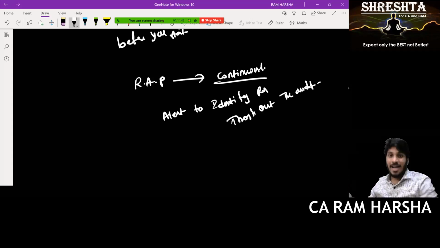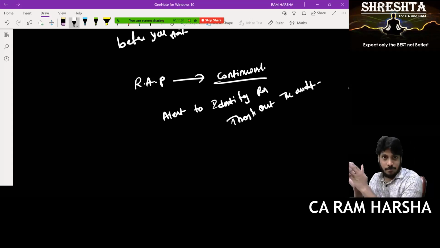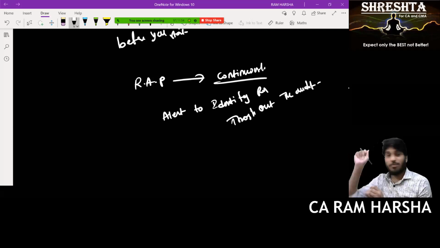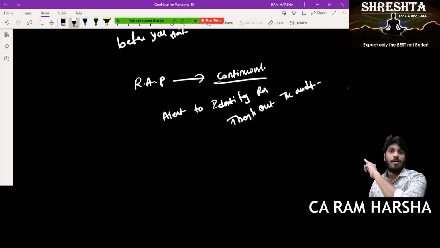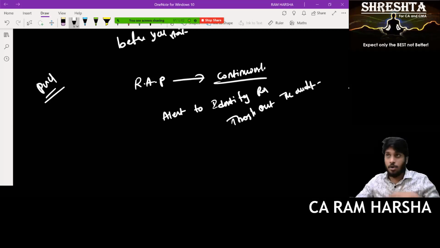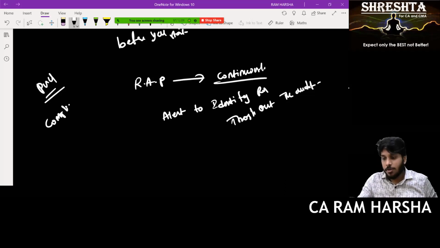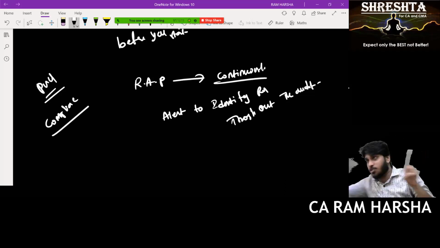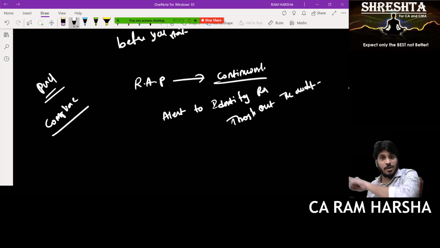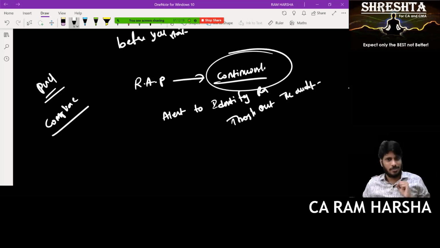In addition to this, I will also tell my team members that whenever you're doing audit, be careful. I'm only giving you certain inputs, certain insights. You have to again find out risks on your own. There will be many other risks which I would not have identified. I verified purchases as a whole. I don't know what the in-depth purchase process is. So dear member, you do the compliance procedure. You are doing purchases, you verify the entire purchase process. See where all the risks are. So risk assessment is a continuous process. It's not a one-time process. So that is risk assessment. More about risk assessment I'll discuss later.